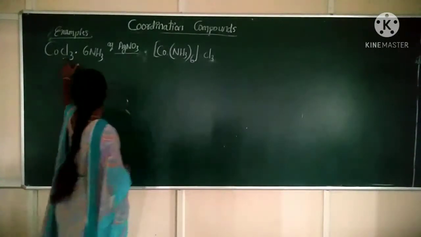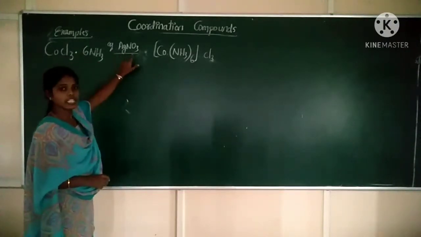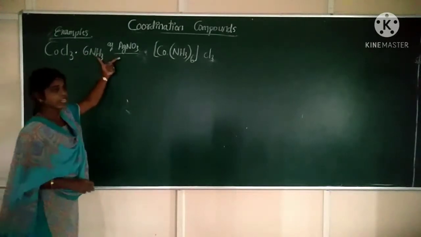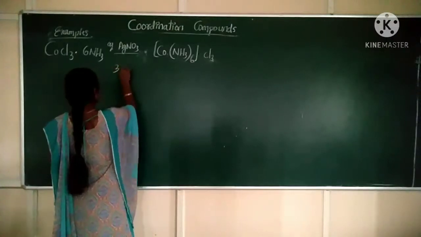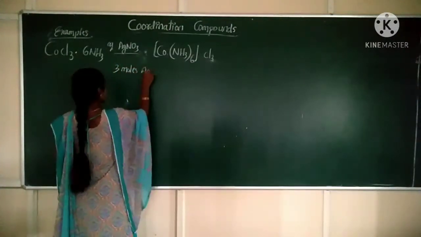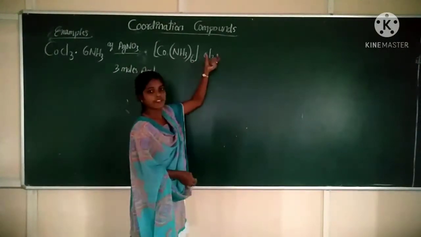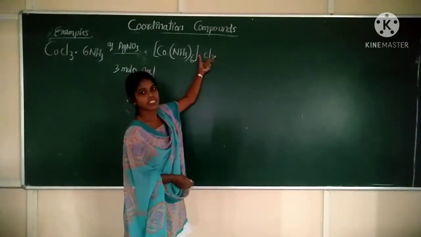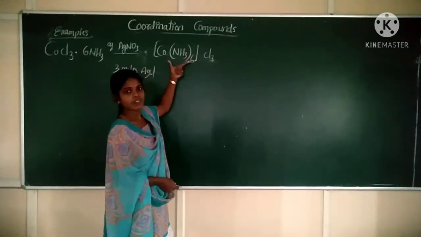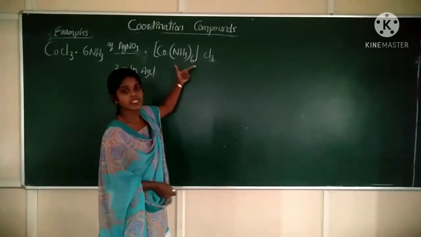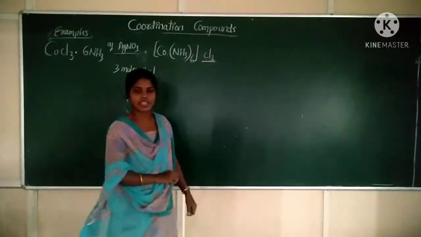Okay. Now look here. This CoCl3·6NH3 is reacting with aqueous silver nitrate. These two will react and form about 3 moles of AgCl. When it can give 3 moles of AgCl, there must be 3 negative ions present outside the coordination sphere. Now in this complex, which species are undergoing ionization? The species which are present outside the coordination sphere.